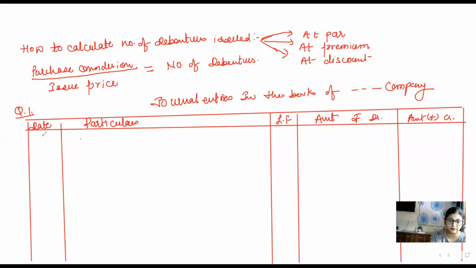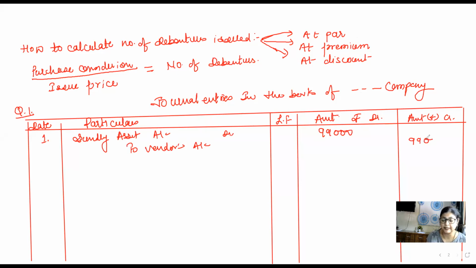So the first entry we are going to pass is sundry assets account debit to vendor. Assuming that you all know the narration, I will not write any narration so that we can quickly solve many questions.